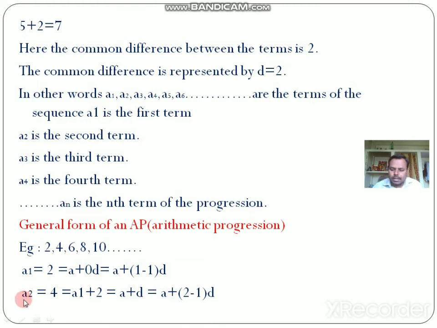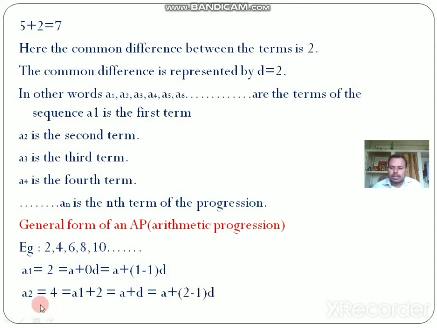Similarly, I will take the second term. The second term is a2, and a2 is equal to 4. So here I will write a1, which is nothing but the first term. The first term is 2, so 2 plus 2 becomes 4. Generally a1 is nothing but a, so a2 is a plus d. a plus d can be written as a plus 1d, and 1d can be written as 2 minus 1 into d.